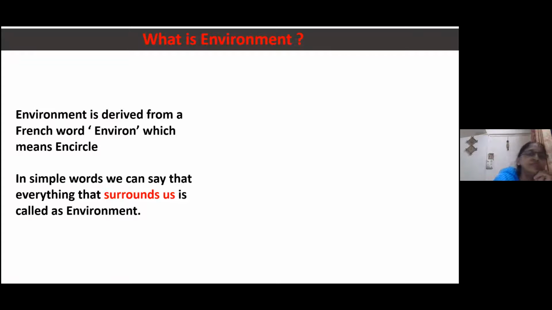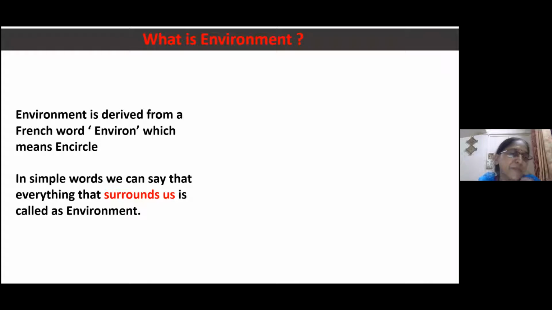Now, in this chapter, we are going to study the environment. So what is the environment? Environment is derived from a French word, environ, which means encircle.